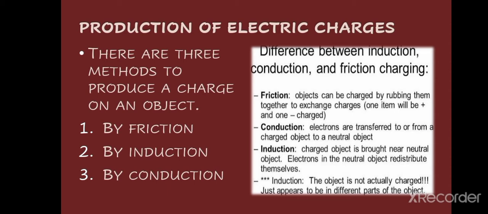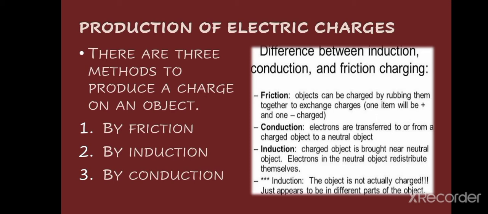for different cases. First one is friction. Objects can be charged by rubbing them. As I have just told you, rubbing means friction, because two materials are rubbed against each other, so friction must be there. So objects can be charged by rubbing them together to exchange charges.